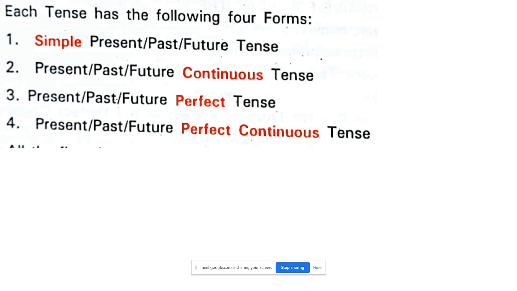I can't sit and do each and everything, because all these things you have seen in the smaller classes. As we have seen, simple present, simple past, simple future. Present continuous, past continuous, future continuous, present perfect, past perfect, and future perfect. Then present perfect continuous, past perfect continuous, and future perfect continuous, as you all know, right?